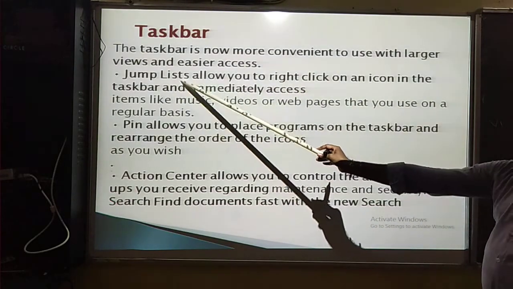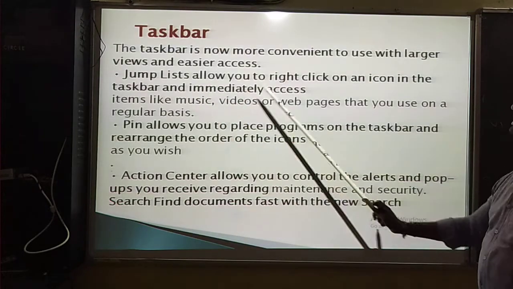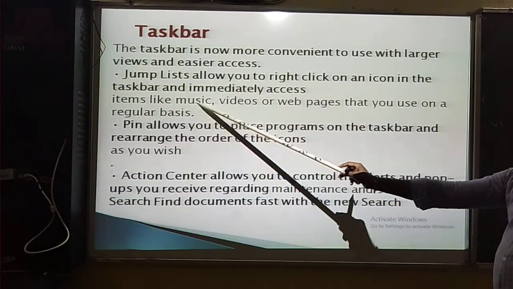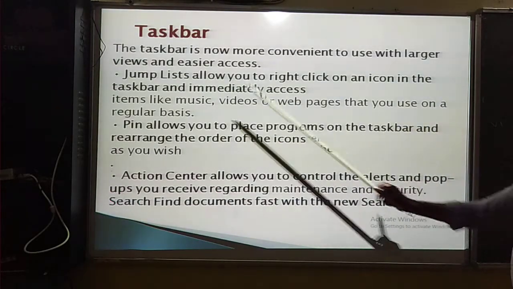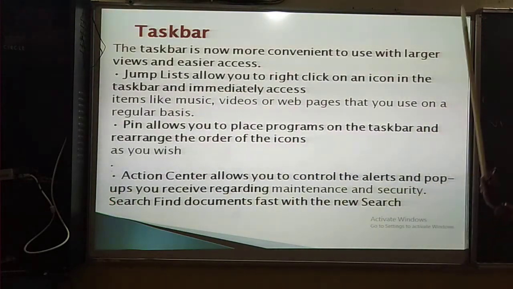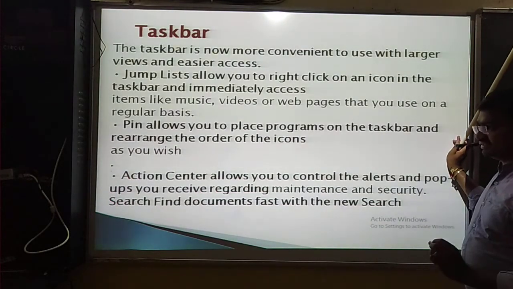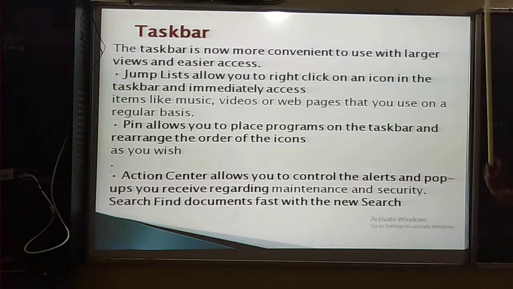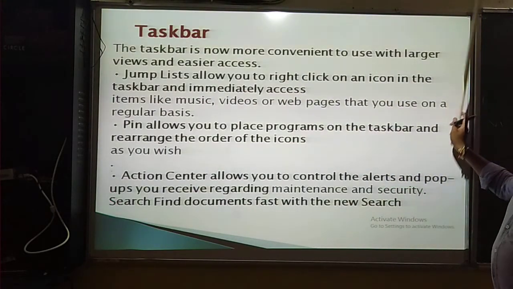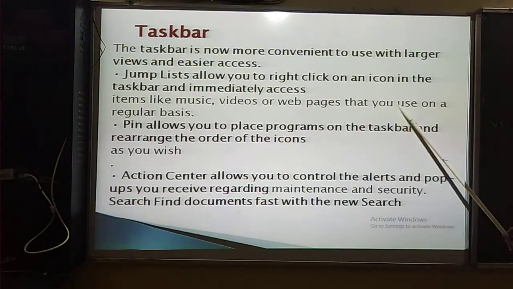Then next, the jump list allows you to right-click on an icon on the taskbar to immediately access items like music, videos or web pages that you use on a regular basis. So you can find any icon. They have some simple icons in the taskbar, and some like icons in your desktop immediately. So what about the icons they have in the desktop? Music, videos or web pages.